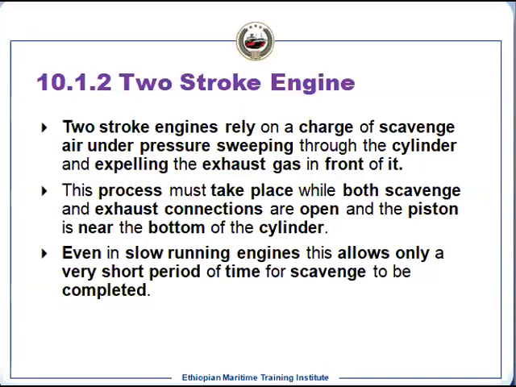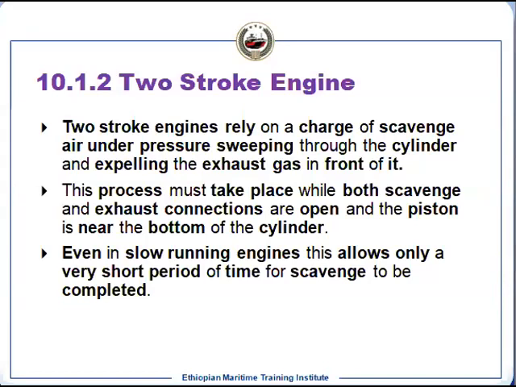So what is happening in this case? Your exhaust valve is already open after the expansion stroke. Then the piston is moving downward, and after that the scavenge port, or the inlet port, opens, and the air pushes the exhaust through the exhaust valve.